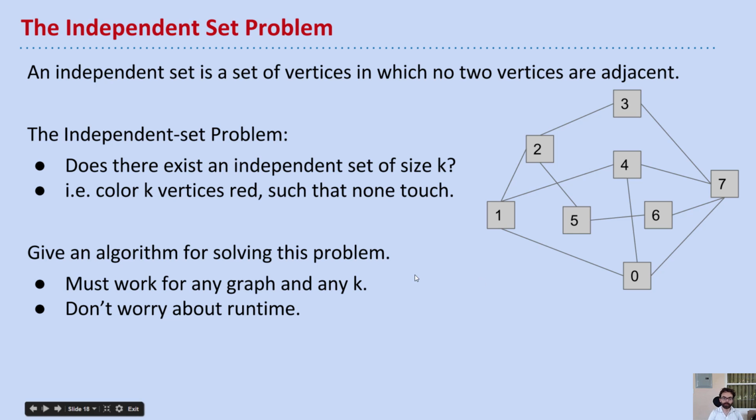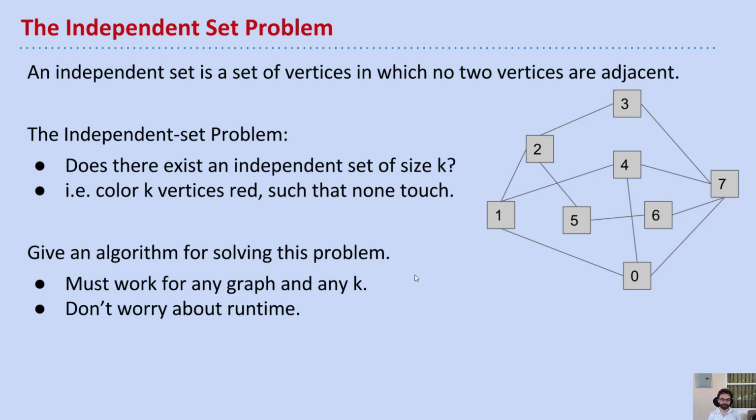Okay, so question for you. What I'd like you to do is come up with an algorithm for solving independent set. Don't worry about runtime. Just come up with something that works and have at it, and I'll chill out here. But a key point is that your algorithm has to work for any graph and any k. All right, I have a graph here that might help you think, but might just make things more confusing.